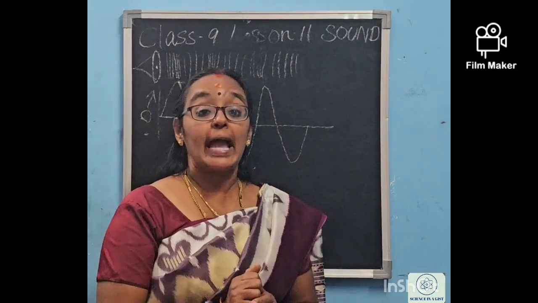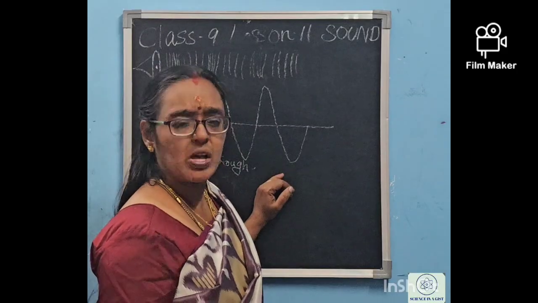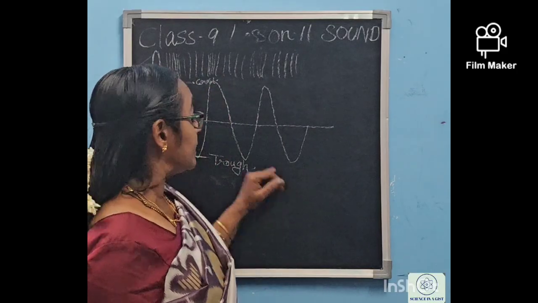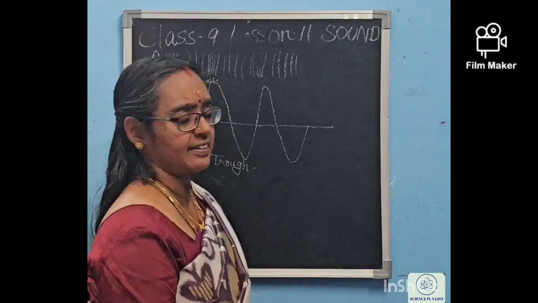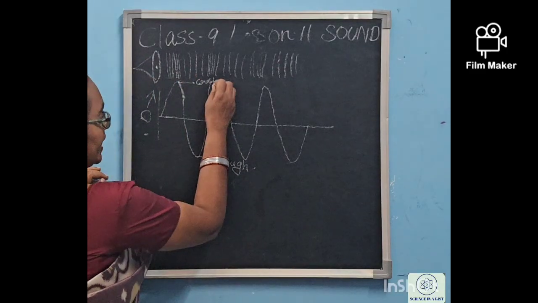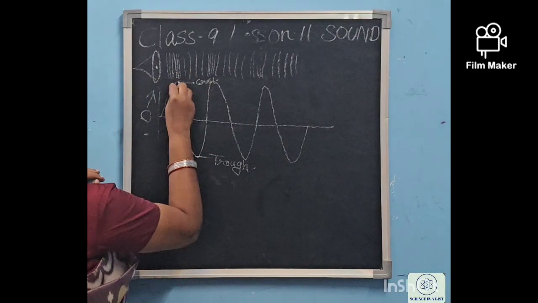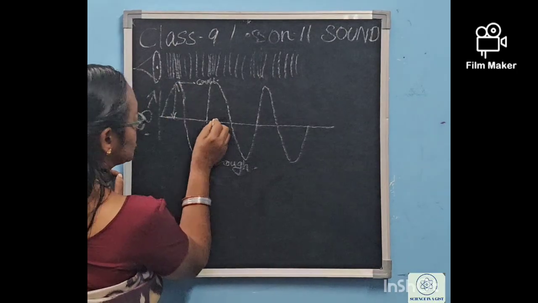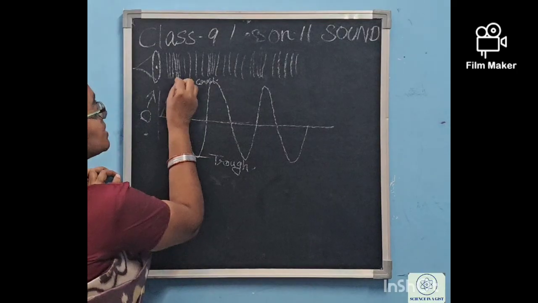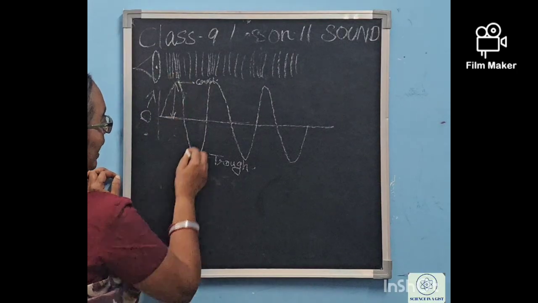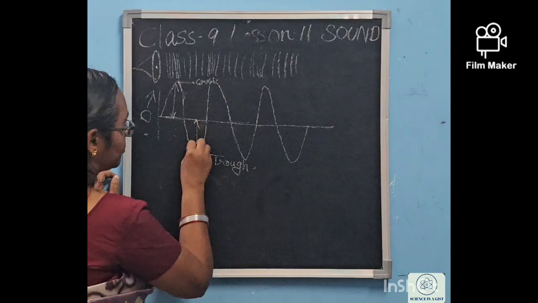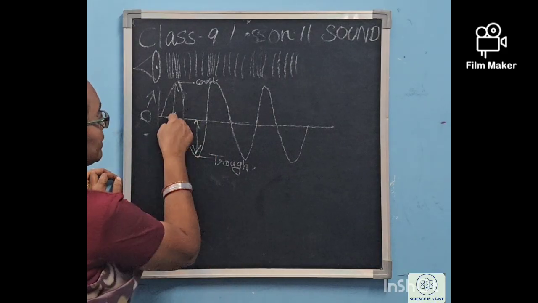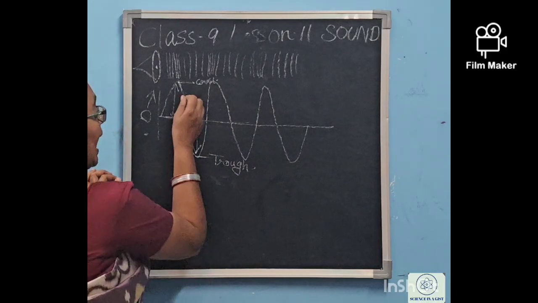Now we are going to talk about the characteristics of sound waves. What are the specialities of sound waves? These waves have particular characteristics. Here we have the maximum displacement from the mean position. This is the mean position, and the sound wave makes the maximum displacement here as well as here, the same displacement for rarefaction also. So the maximum displacement is called the amplitude.